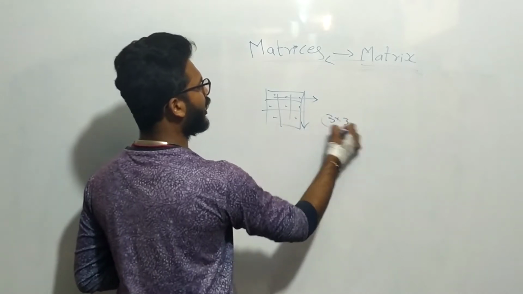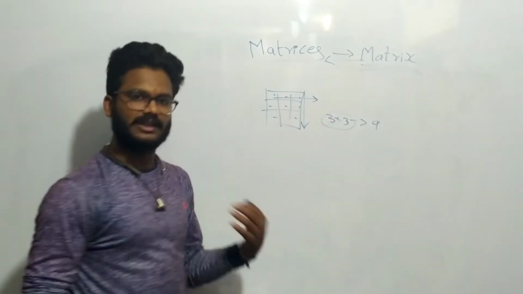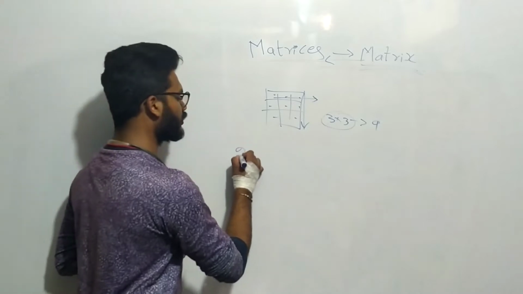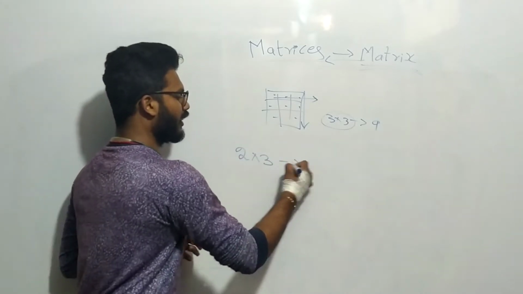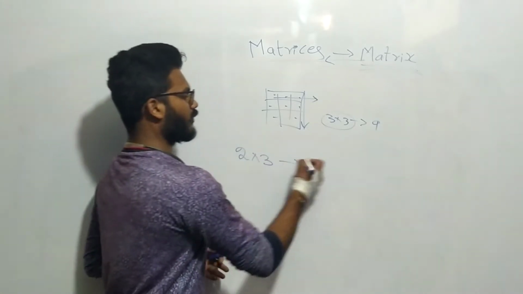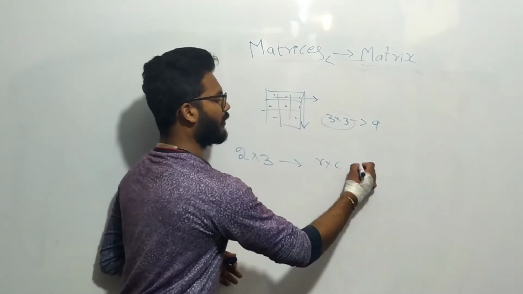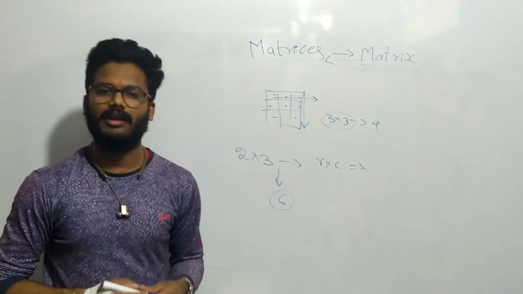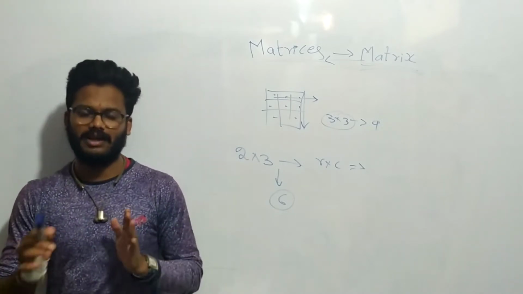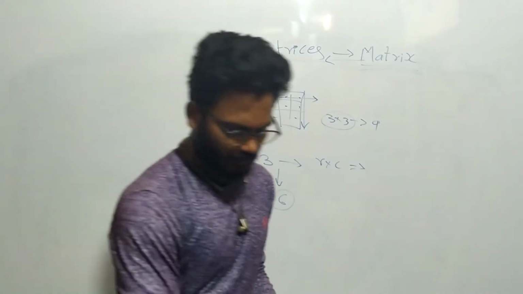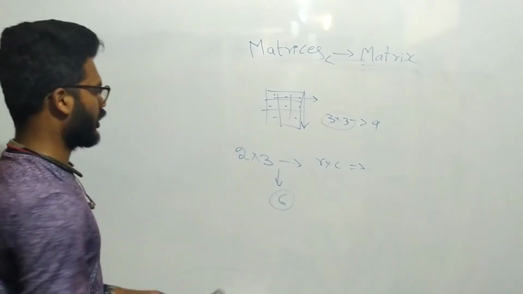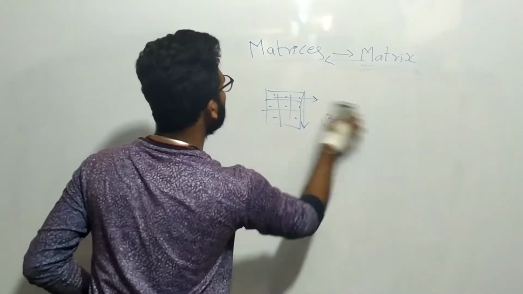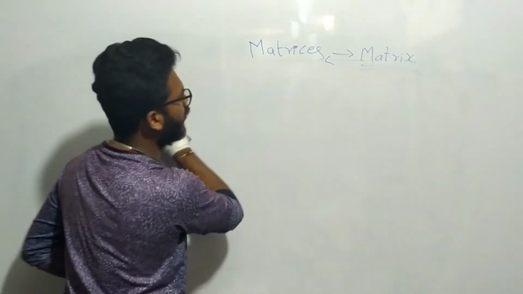You will multiply rows into columns. There will be 9 elements. In the same way, if we have 2 rows and 3 columns in a matrix, the total number of elements equals 6. That means for getting the total number of elements in a matrix, you have to multiply the number of rows and columns. Okay, next.